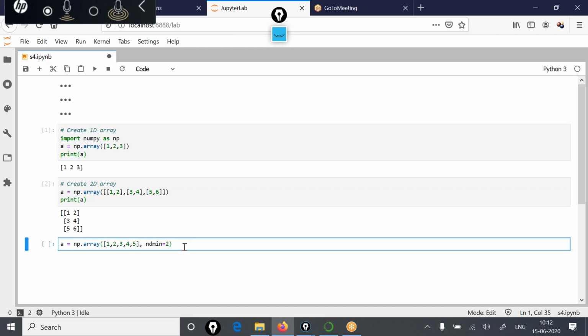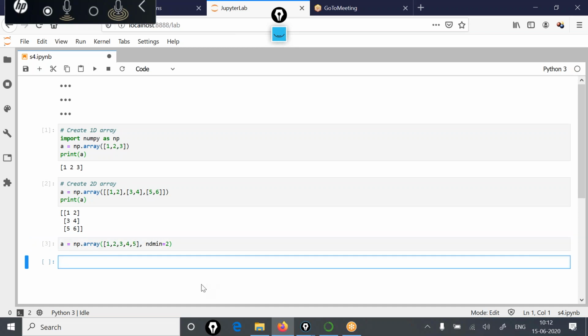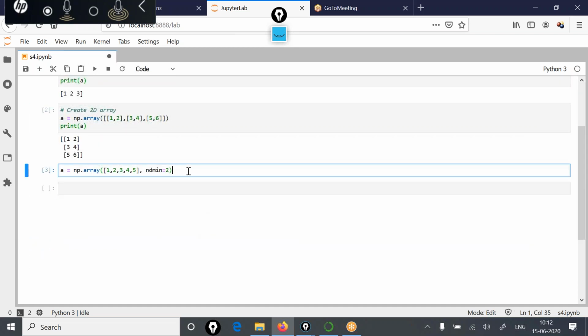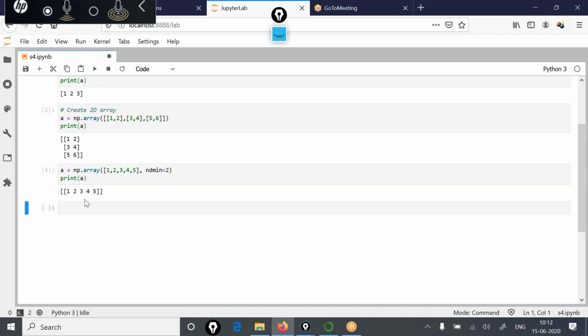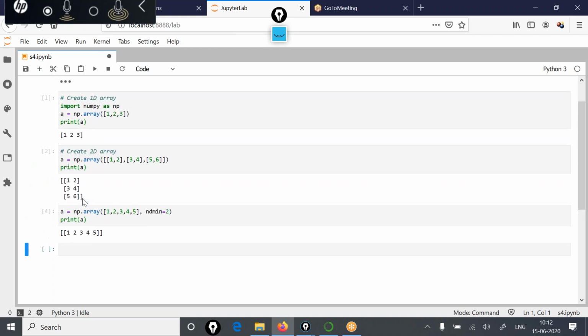Using this syntax also you can create two-dimensional arrays. So let me execute this code, and if I print A, you will see now it is a two-dimensional array.